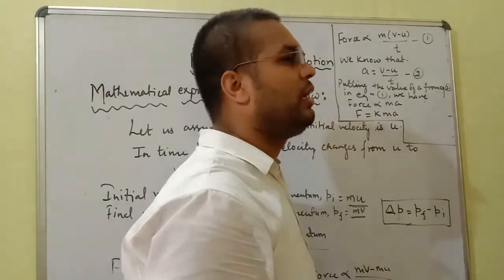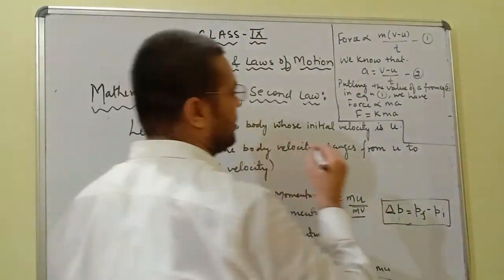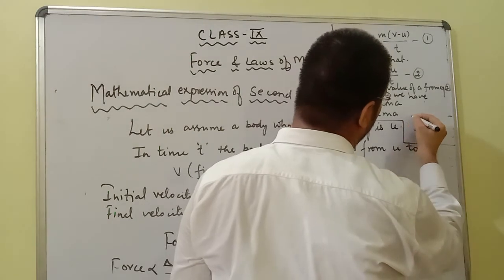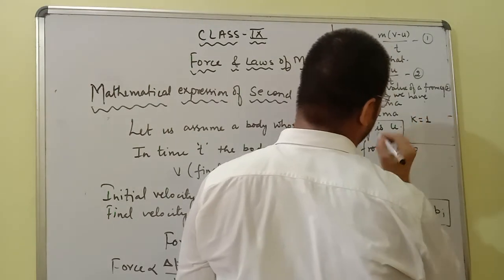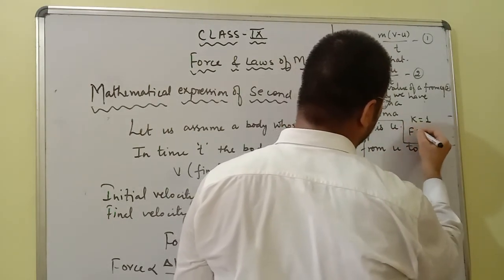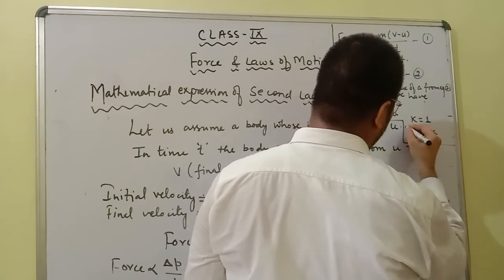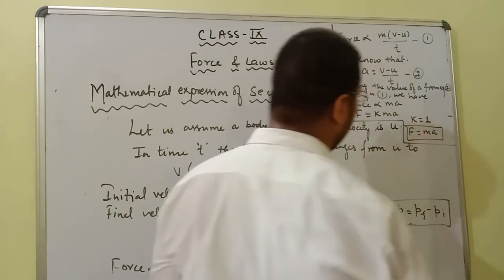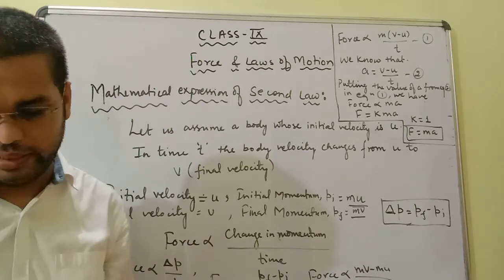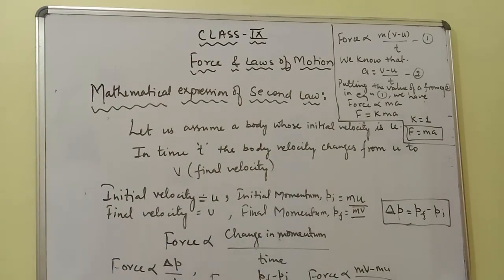What is K? It is the proportionality constant. So we are taking the value of K equal to 1. So if K is equal to 1, what is F? We are getting that F is equal to m into a. It means force is the product of mass and acceleration. Okay, so from here we have got the statement.